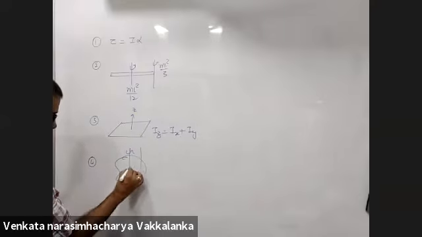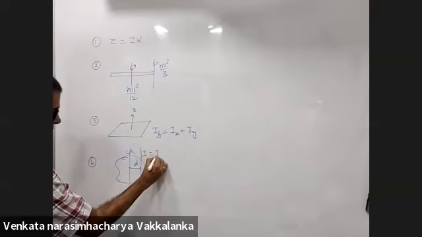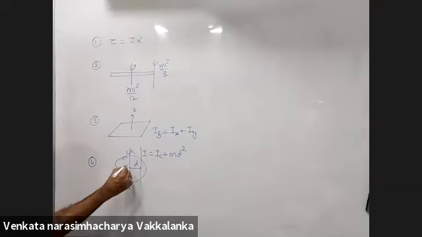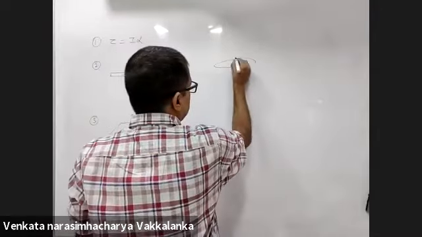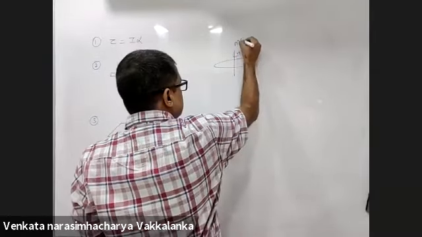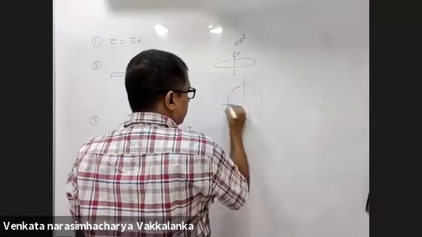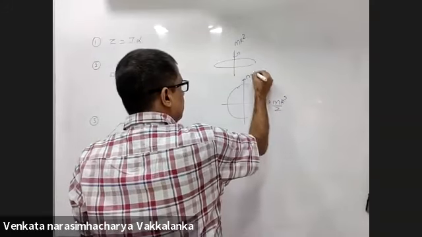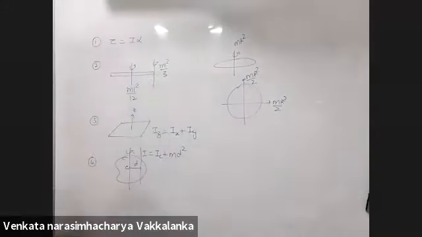Parallel axis theorem: I will be Ic plus m into d square. Here Ic must be about the center of mass of the body. Then we dealt with the ring. About the perpendicular axis, this is mr square. For a ring about the x-axis or y-axis, it will be mr square by 2. This is what we have done in today's class. Hollow cylinder also. Hollow cylinder is nothing but a ring.